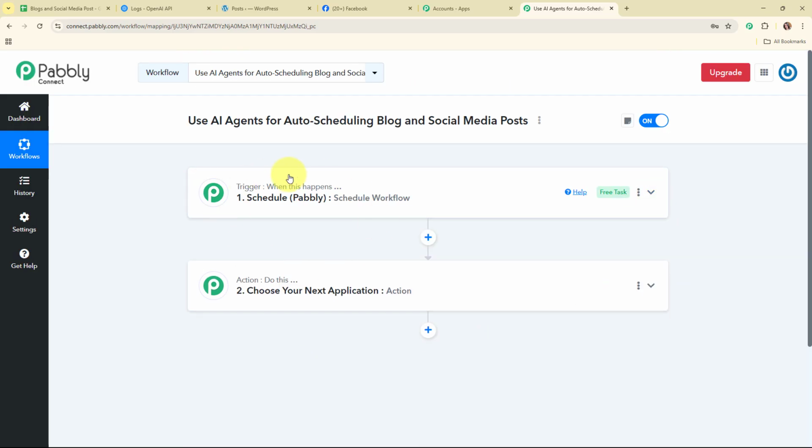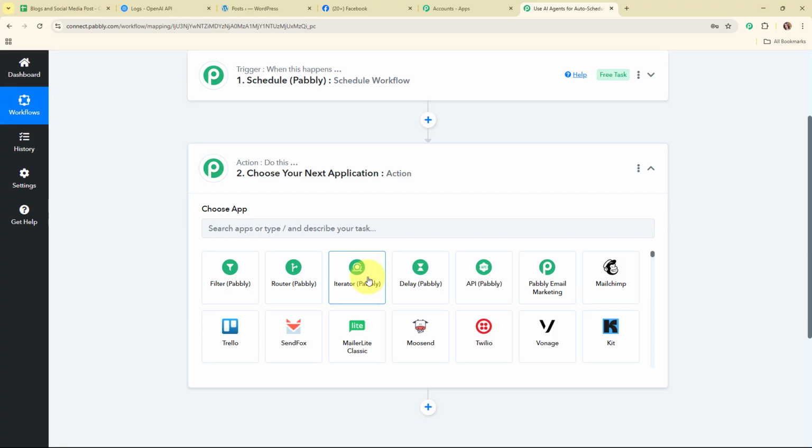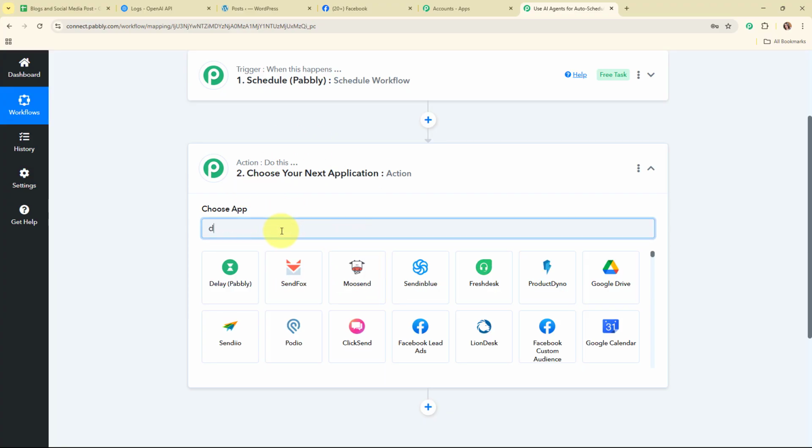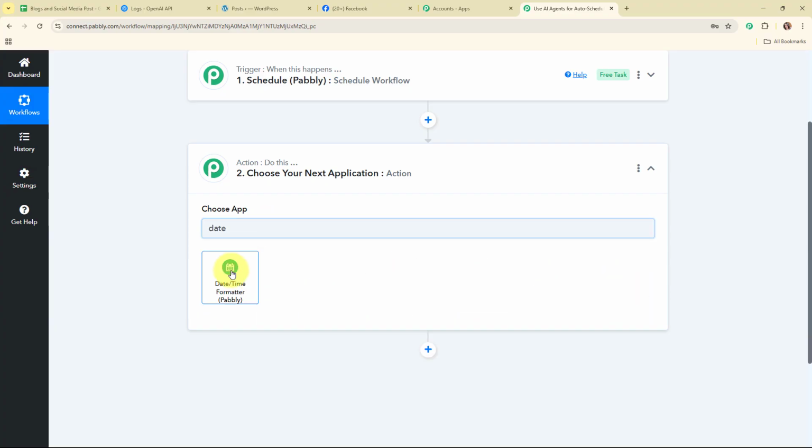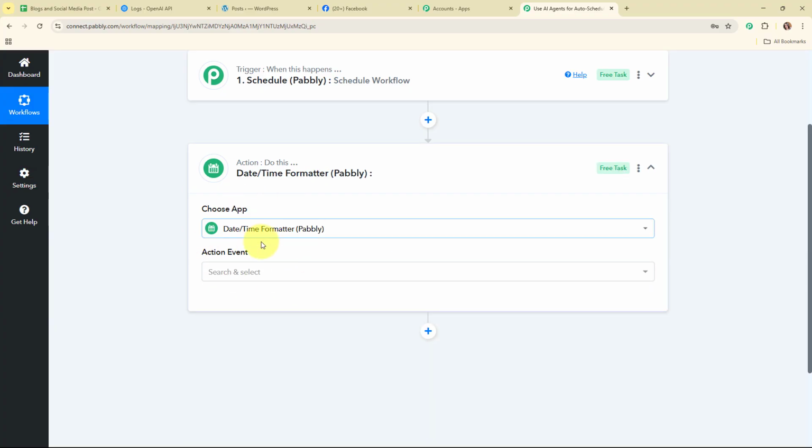So now here after scheduling the workflow, what I want is that it should extract the current date on which this workflow is running. So here to extract the current date, what we are going to do is that we are going to use another feature of Pabbly over here in this action step. So we are going to search for that feature, that is date time formatter by Pabbly. So here by using this particular feature, we are going to extract the current date for this automation.